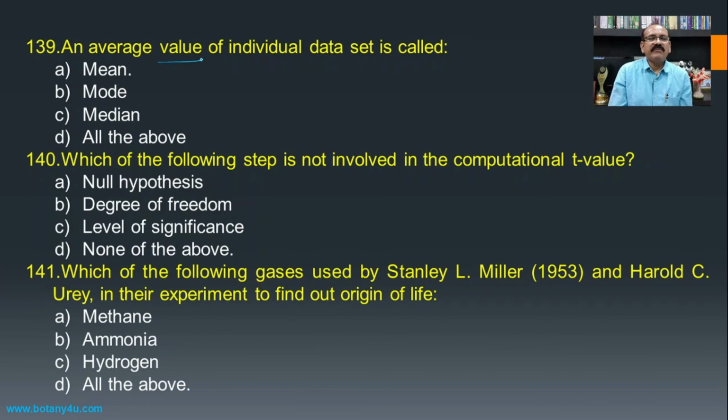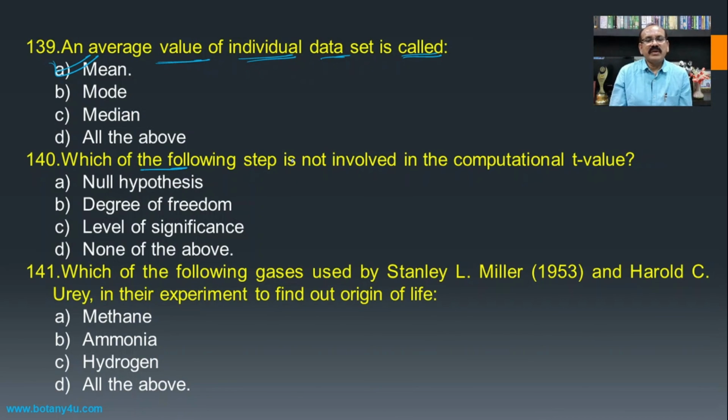Then an average value of an individual data set is called as? If we add all these values together and divide by the total number of values, then it becomes the mathematical mean, arithmetic mean, or the mean.